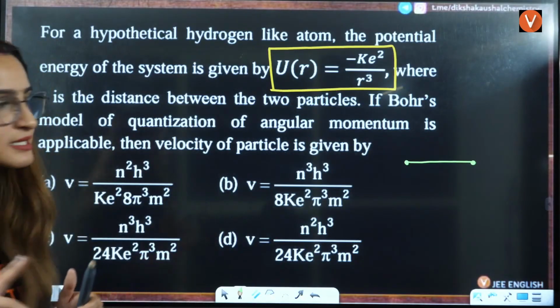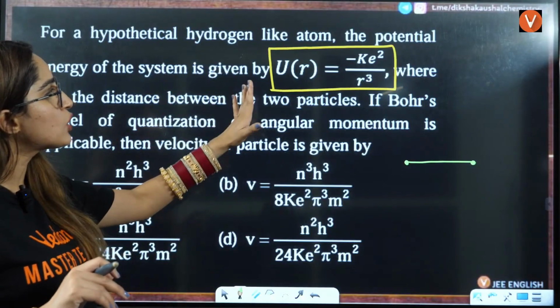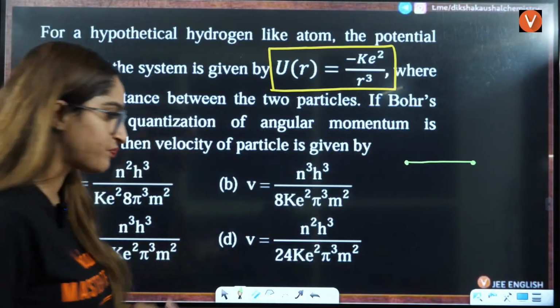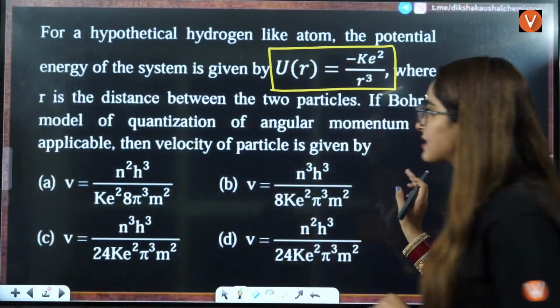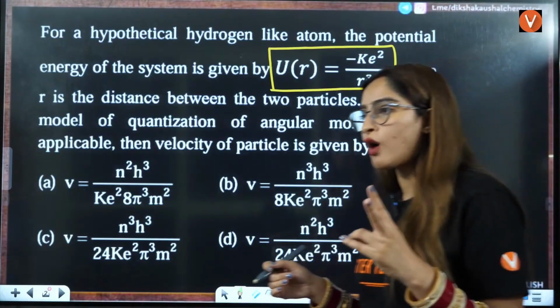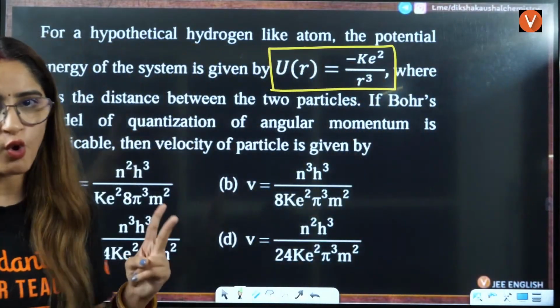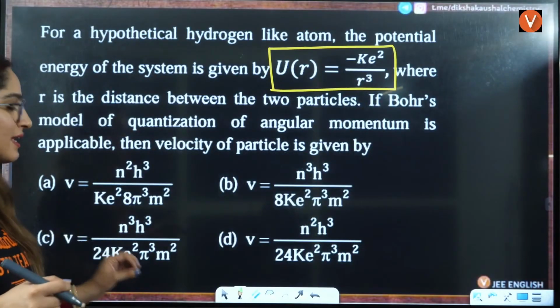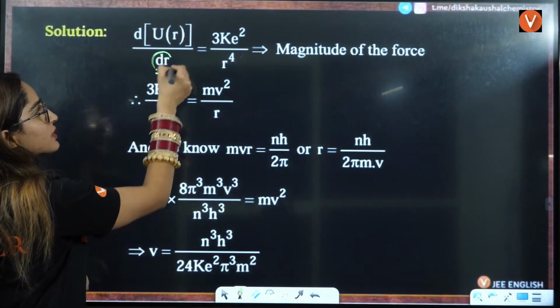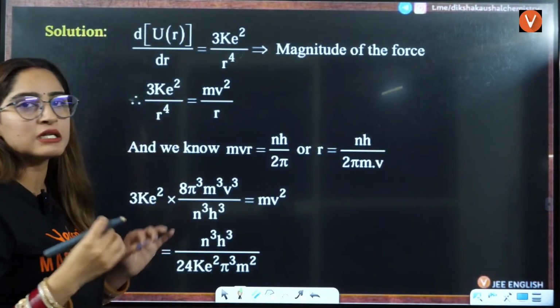Now, this U is given to you. They are saying the energy of the system is given, and they are asking for the velocity of the particle. For this, you should know two concepts. One is the differentiation of this with respect to r, because r is the distance.